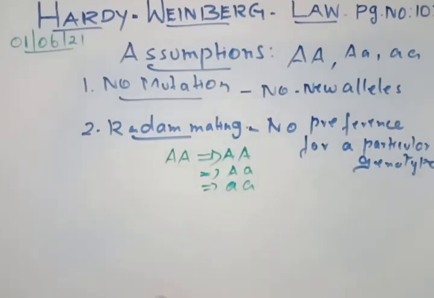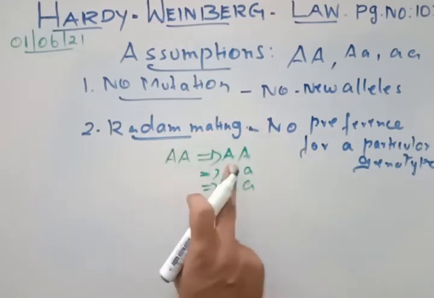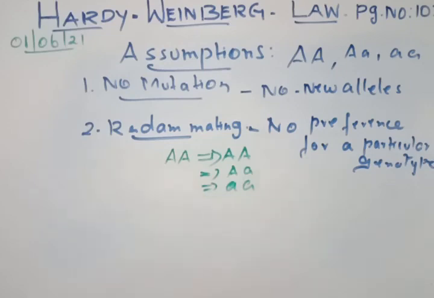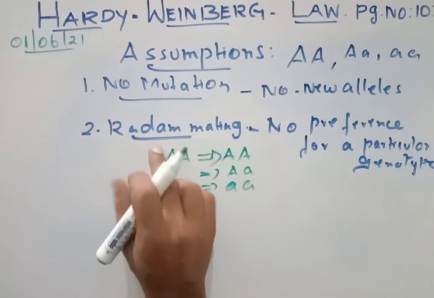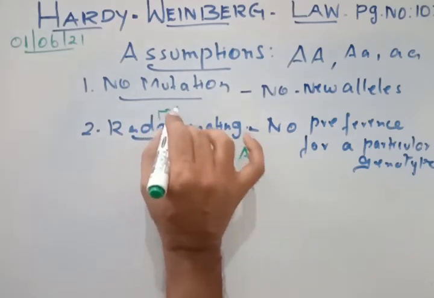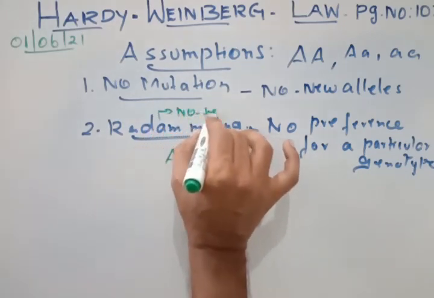So random mating means there is no selective mating. Selective mating is when only capital A should meet with capital A. But here random mating happens. So whenever you talk about random mating, add one more point: there is no selective mating.